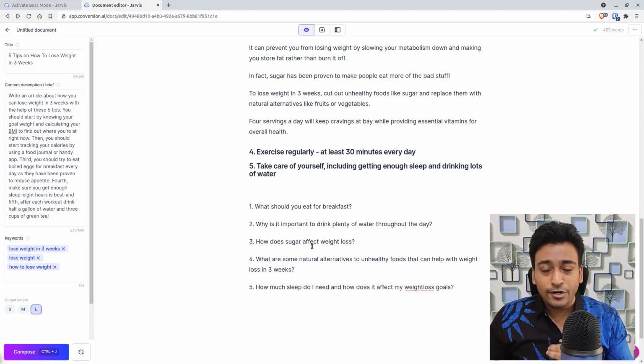How does sugar affect your weight loss? Another point we talked about in the article: what are the natural alternatives to unhealthy food that can help you lose weight in 3 weeks? Super relevant. And also you can see it. Try to focus on the keyword which I mentioned. That is the good thing, where you try to insert relevant keywords. It is really good for SEO optimization.